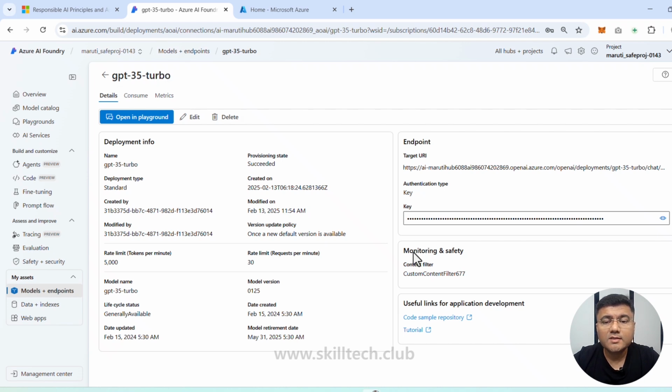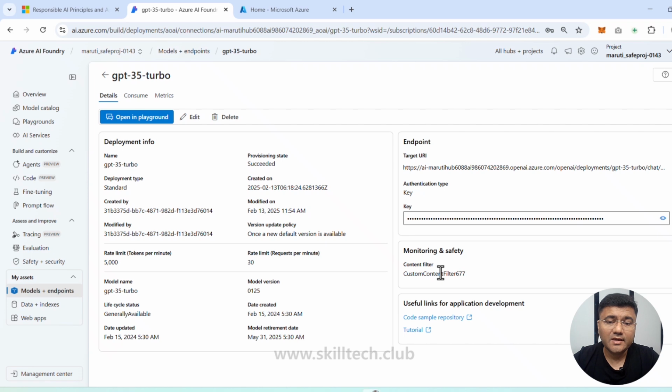Also, you can notice on the right hand side that the monitoring and safety of this particular deployment is taken care of by custom content filter 677. This is the same content filter which I have created. Remember, this content filter can be applied to more than one deployment at the same time. So when you're creating this, you can actually choose multiple models also. I am selecting only the deployed model, which is GPT-35 Turbo. And because the content filter is applied, we can actually check this.